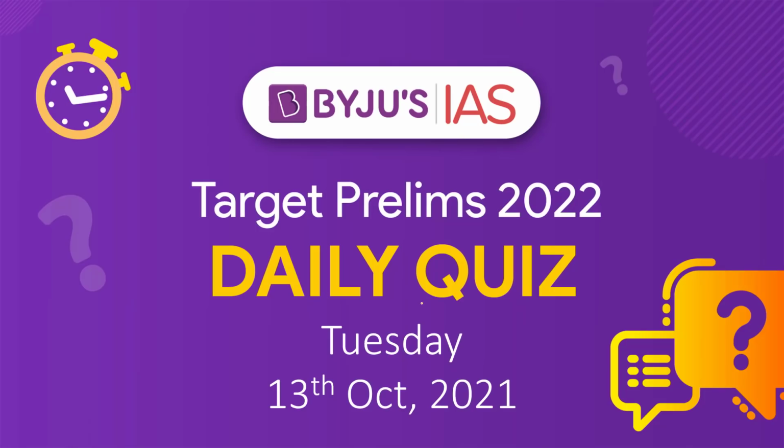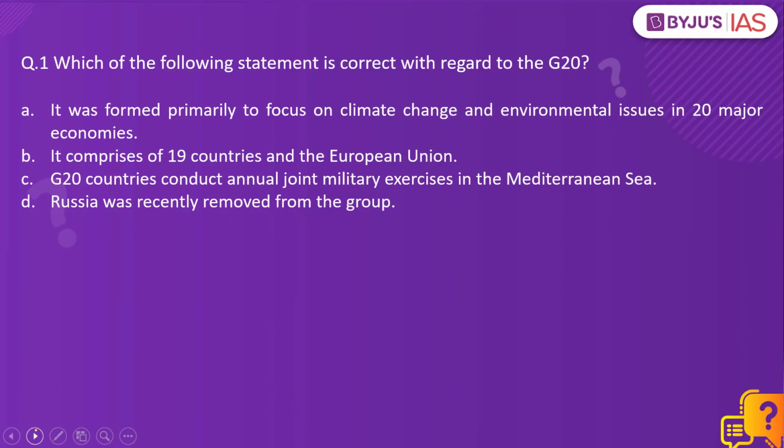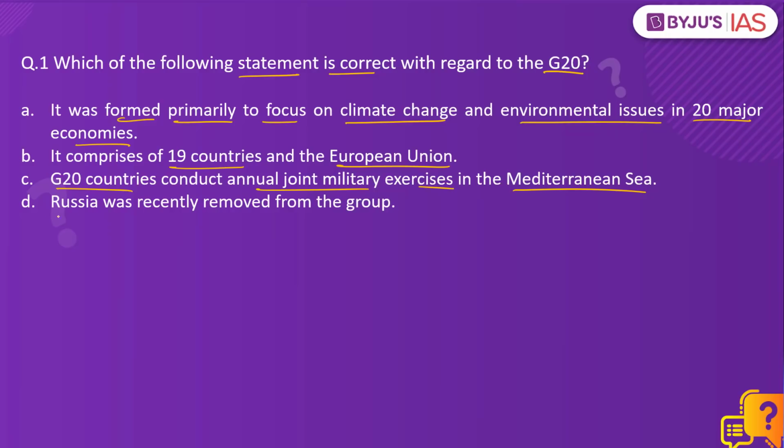Let's take up the daily quiz for today. Let's look at the first question. Which of the following statements is correct with regard to the G20? It was formed primarily to focus on climate change and environmental issues in 20 major economies. It comprises of 19 countries and the European Union. G20 countries conduct annual joint military exercises in the Mediterranean Sea. Russia was recently removed from the group. Amongst the given options, the correct answer is option B.